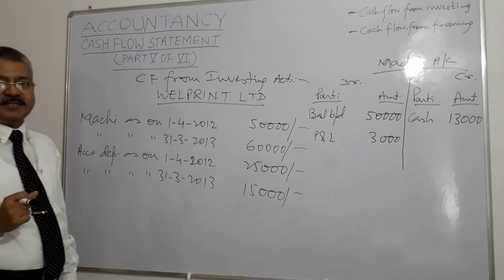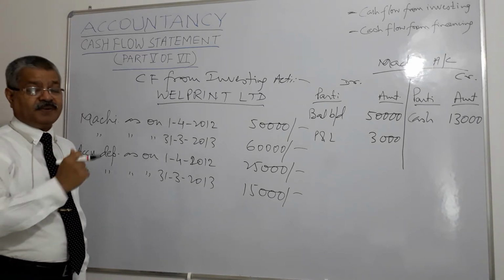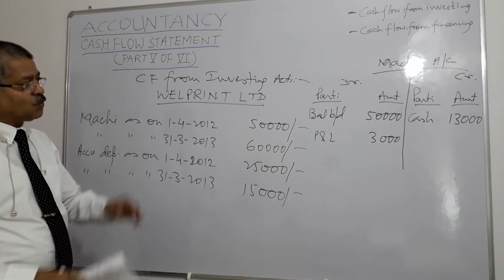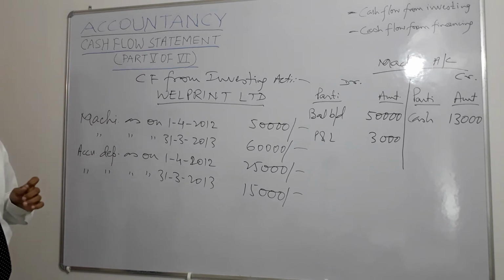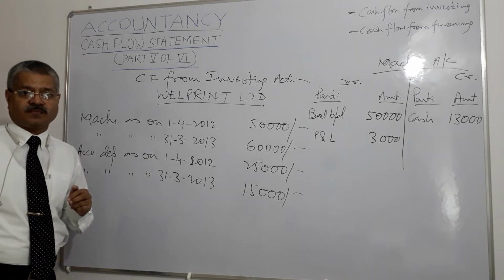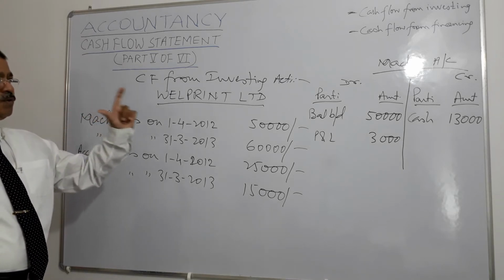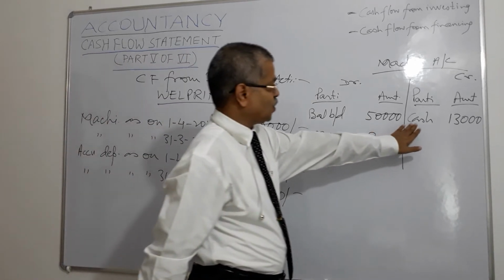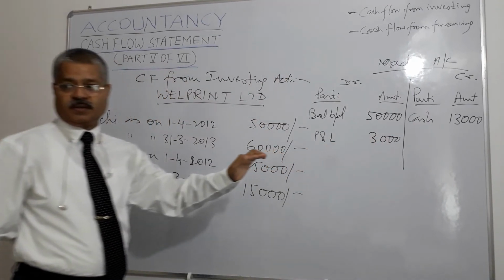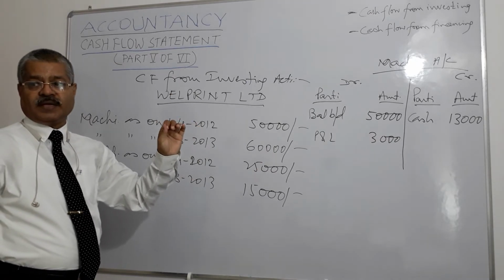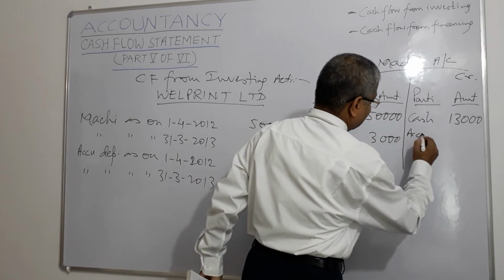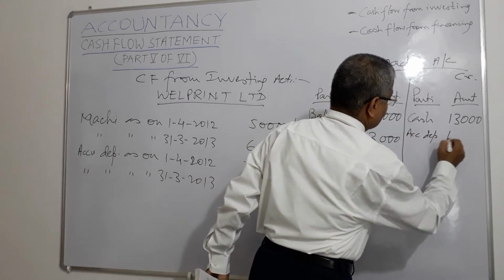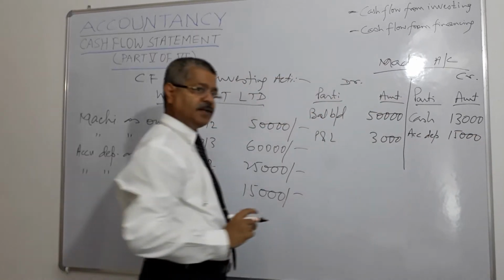Now another item will be accumulated depreciation, right? What is the accumulated depreciation on the machinery that was sold? We are talking of the machinery account, where one machine was sold for 13,000, and now we are talking of accumulated depreciation. We have already discussed that accumulated depreciation is 15,000, right?